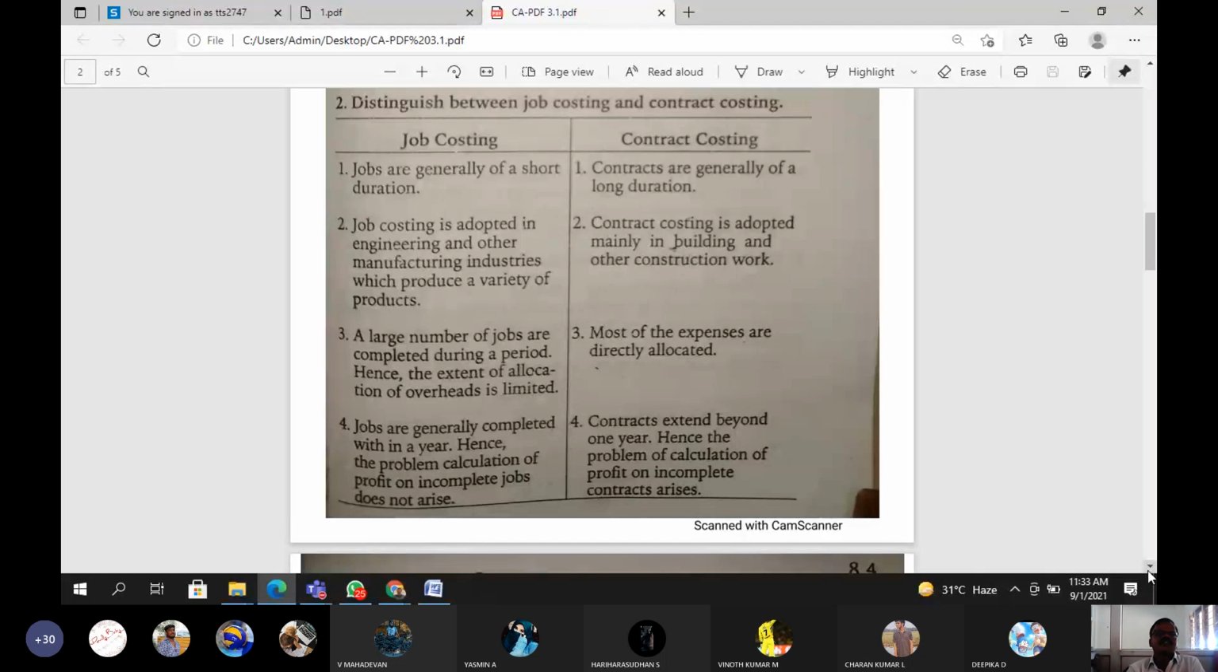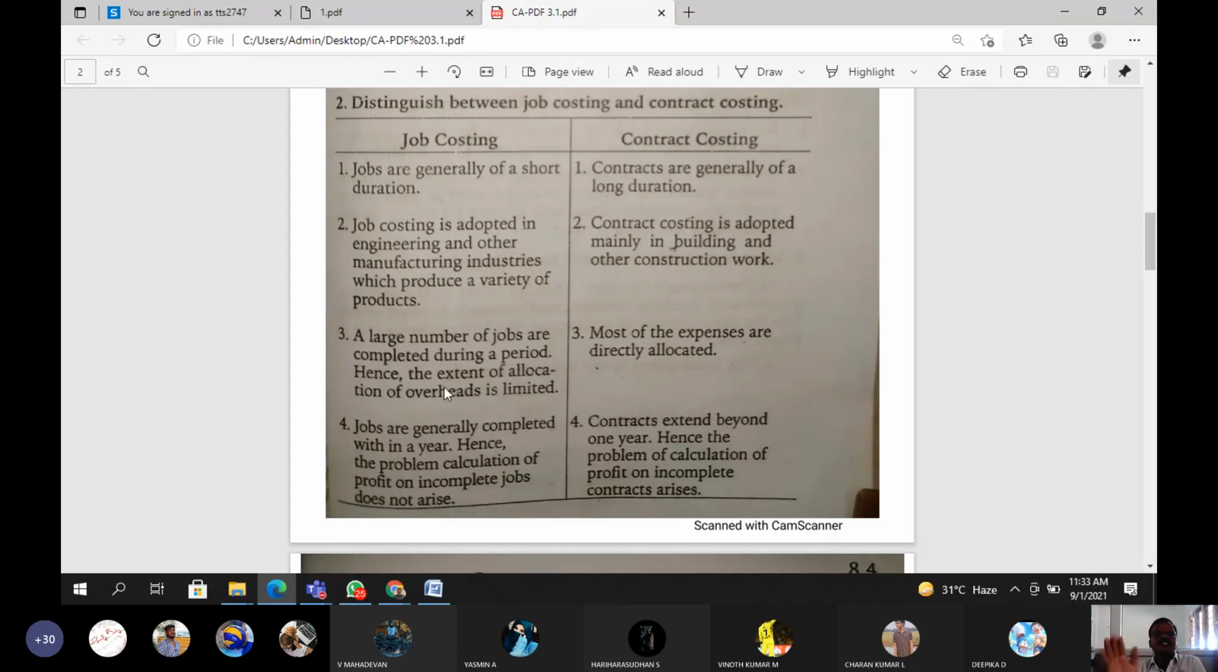Differentiate between, or distinguish between, job costing and contract costing. What are the differences? This is a 5 mark Part B question. Job costing is generally of short-term duration. Contract costing is generally of long-term duration. Job costing relates only to a period within 1 year, short-term duration. Contract costing is generally of long-term duration, exceeding 1 year, at least a minimum of 2 to 3, 5, even 10 years. So, a long-term period. That is the first difference.